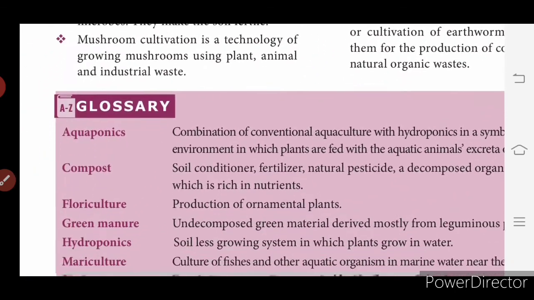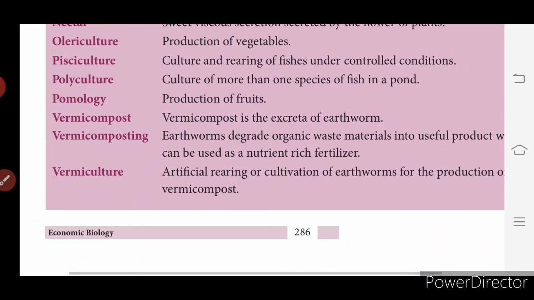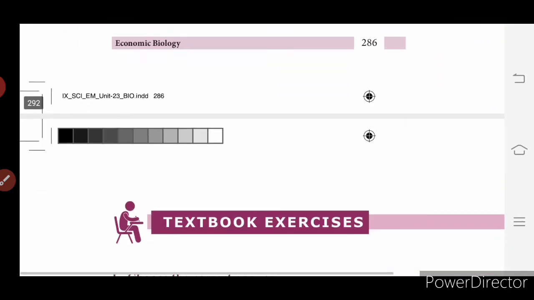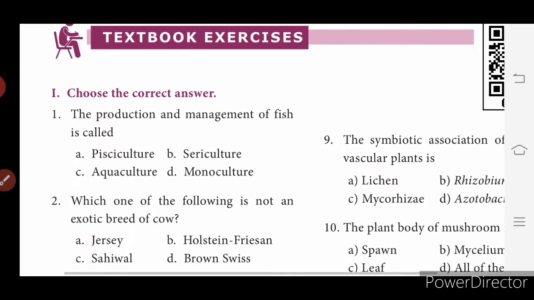We have glossaries, meanings for the important scientific words. So now we will discuss the book back questions here. Choose the correct answer.